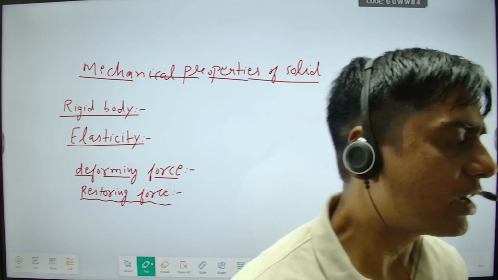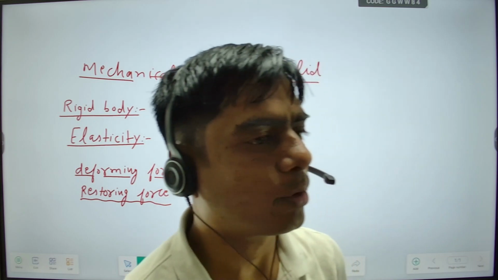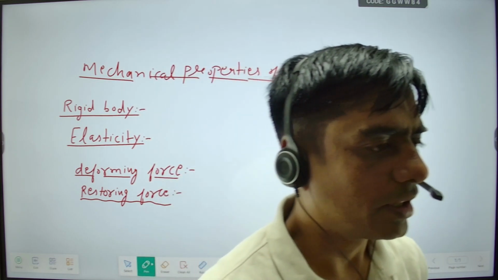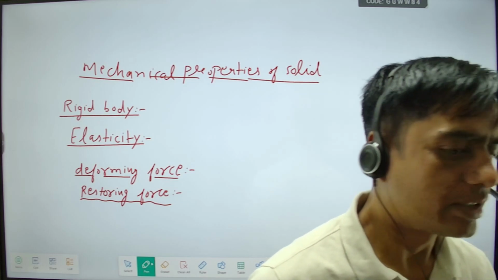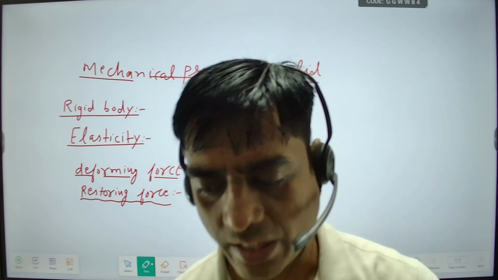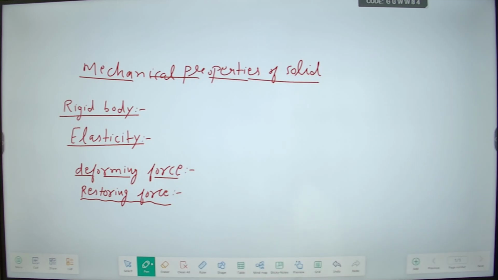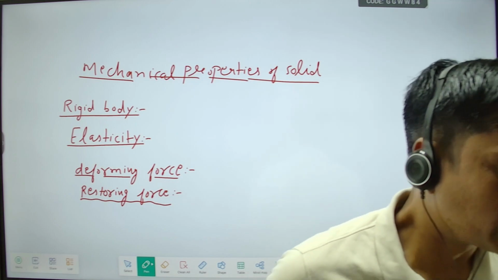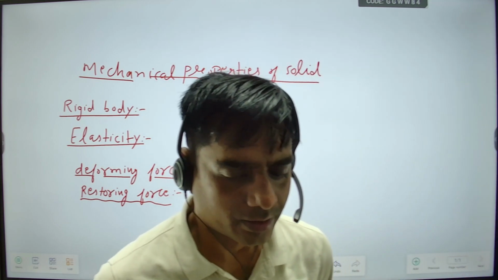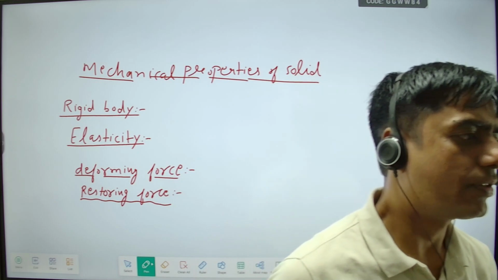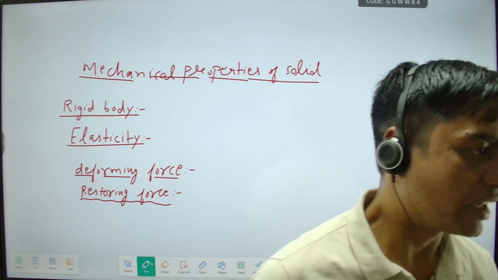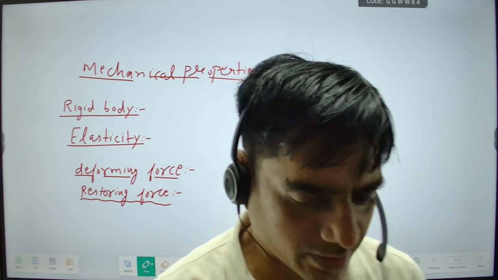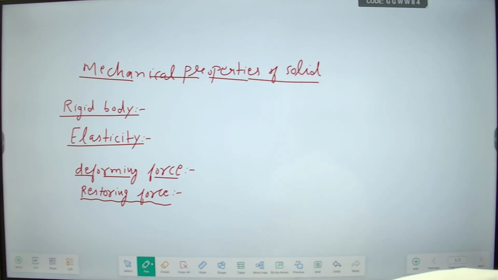If deforming force and restoring force are both the same, in that case what happens? The object exactly gets the same shape.